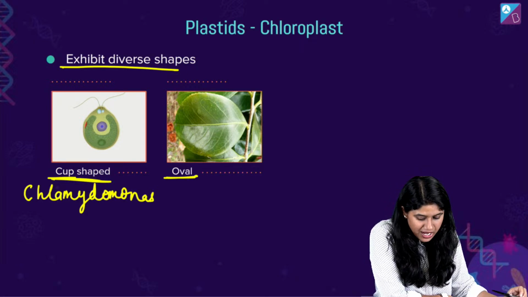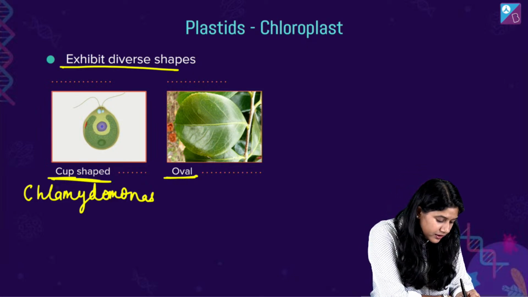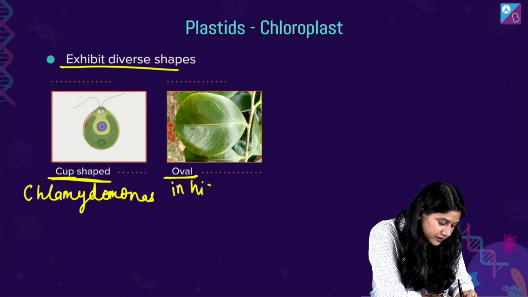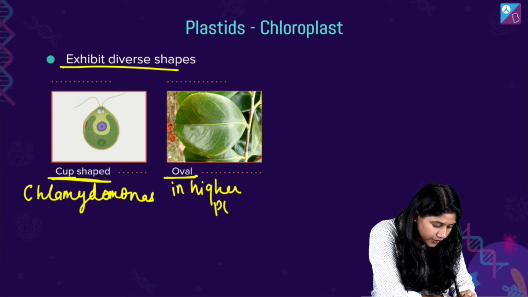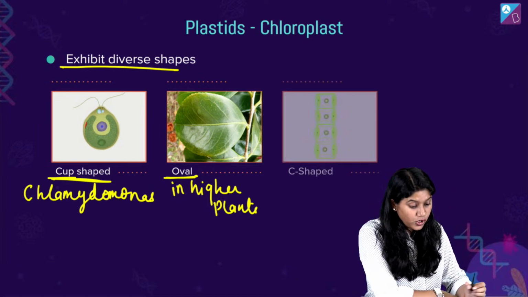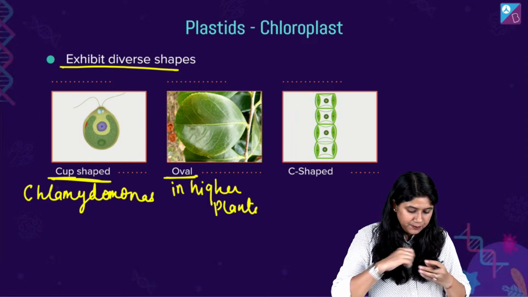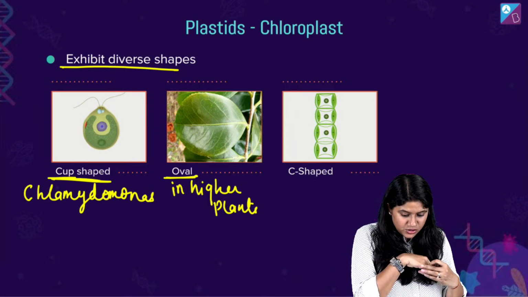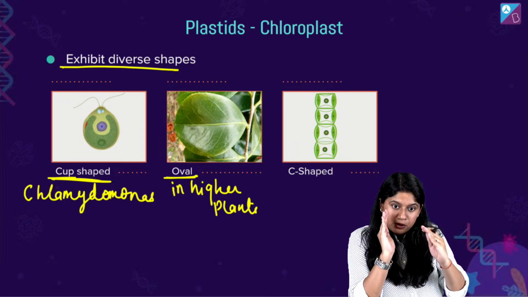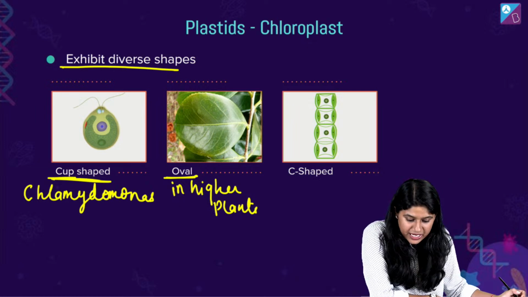Where is the oval shape chloroplast? In the higher plants, right? We can see over here. Then of course we have another shape, the C shape, or the kind of this particular shape, which we also call the girdle shape.